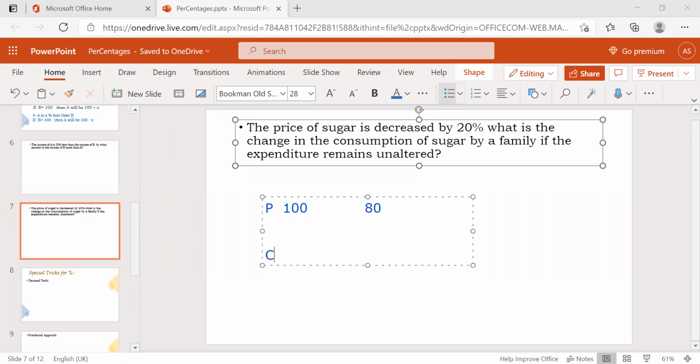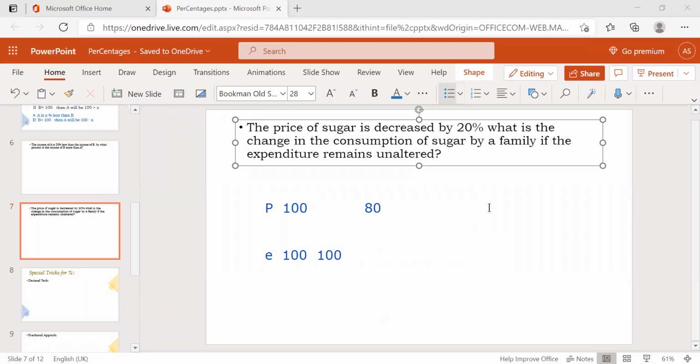But my previous expenditure is 100, and now the expenditure is also 100 only, but I'll get more consumption. The quantity of the sugar is nothing but I'm getting more.